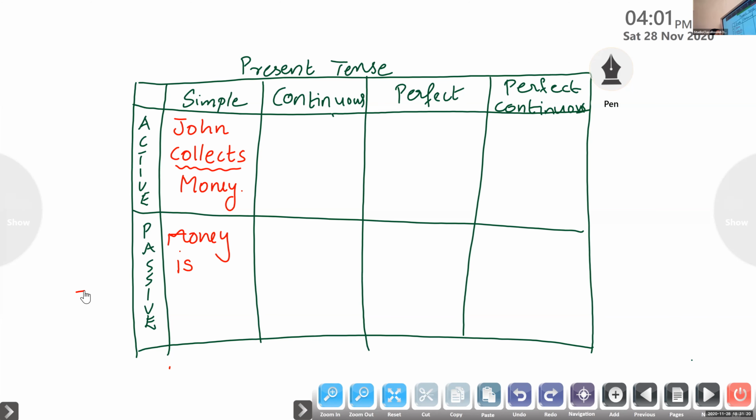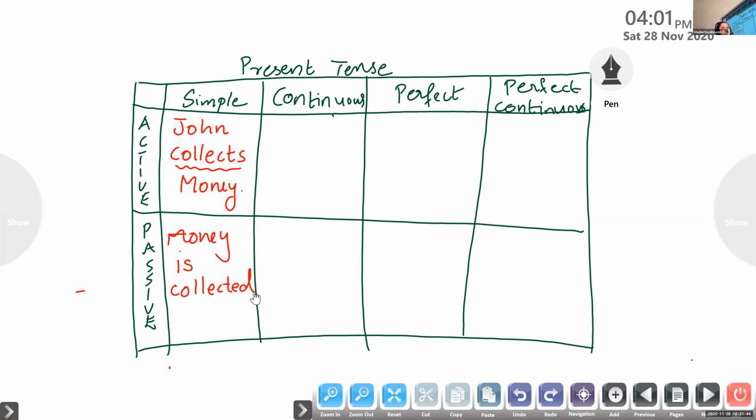Money is. Now the verb is collects. It is the present form of the verb collect. So I want you to use the past participle form of this particular verb. Tell me the past participle form of the verb collect. Collected. Very good. Money is collected.